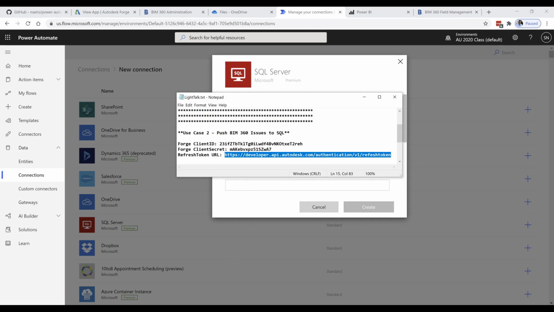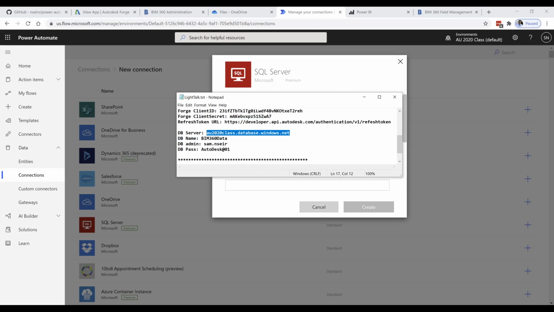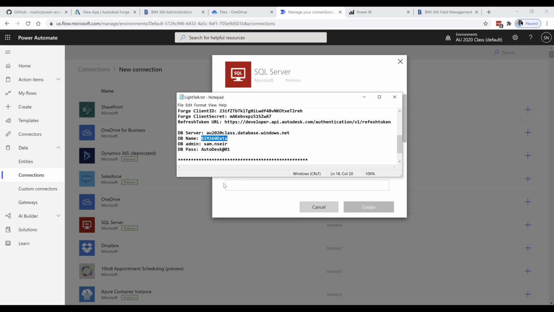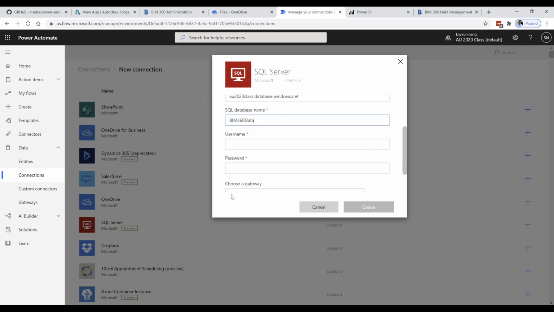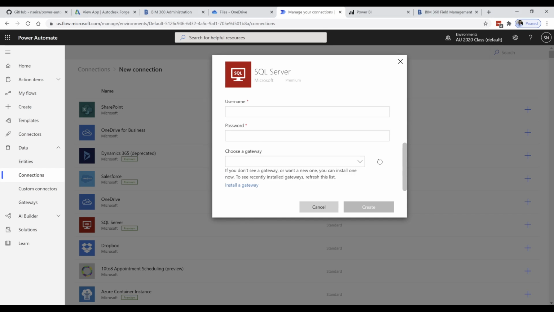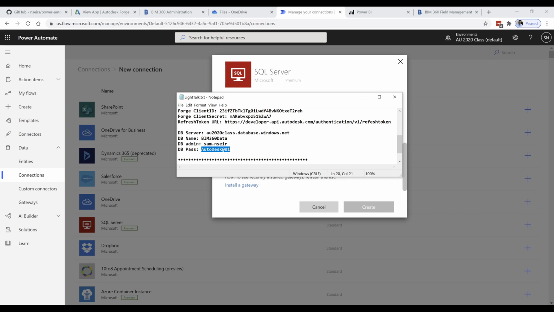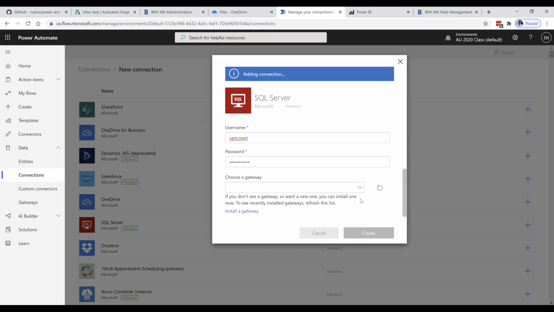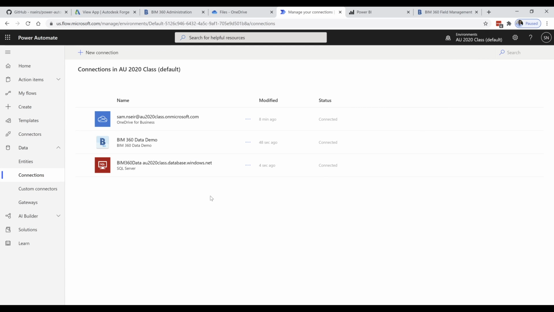We need a server. We need database name. And we need the admin and the password. Alright. So that created the connection. Now we're ready to import the flow.